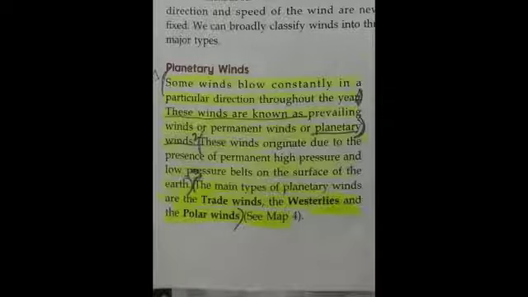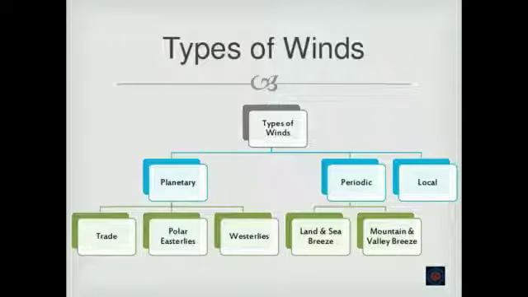The winds which blow constantly in a particular direction throughout the year are called planetary winds. These planetary winds are also known as permanent winds or prevailing winds. These winds are mainly of 3 types: trade winds, westerlies, and polar winds.